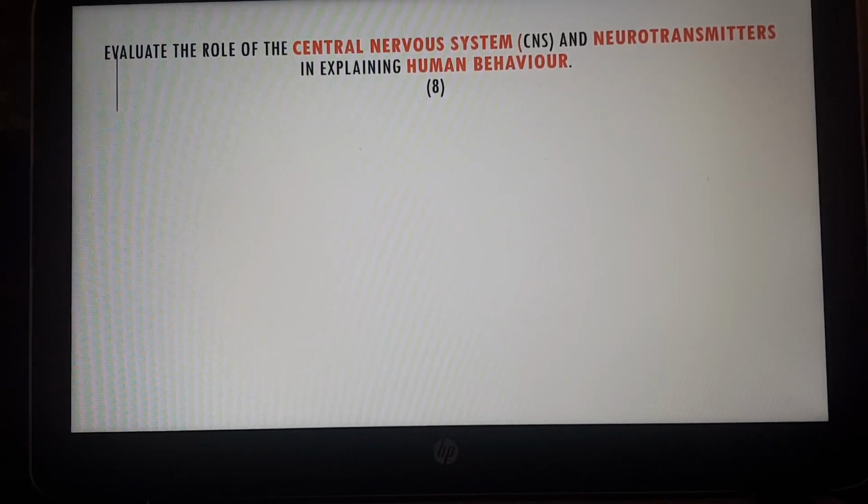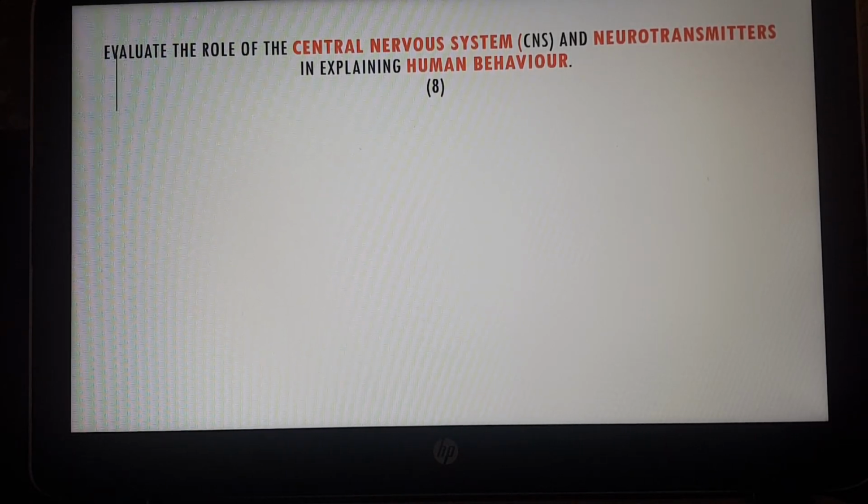Now, an 8-mark question will normally have 4 AO1 marks and 4 AO3 evaluative. Okay, so descriptive and evaluative marks. Even though, note, the question does say evaluate the role, we do still need to describe, and there are AO1 descriptive marks available. It is a little bit misleading, so always remember that for an 8-mark question, there is AO1 descriptive and AO3 evaluation.